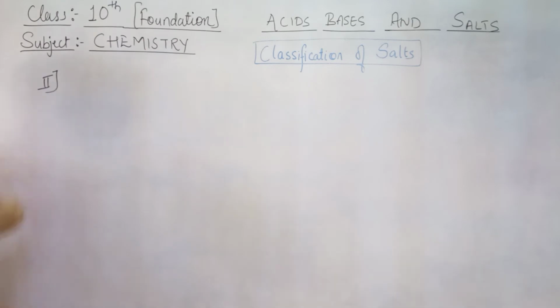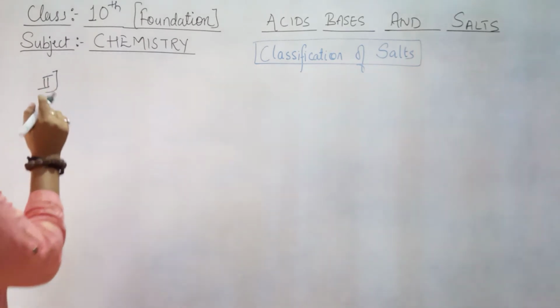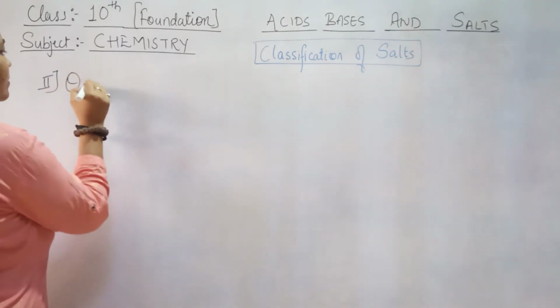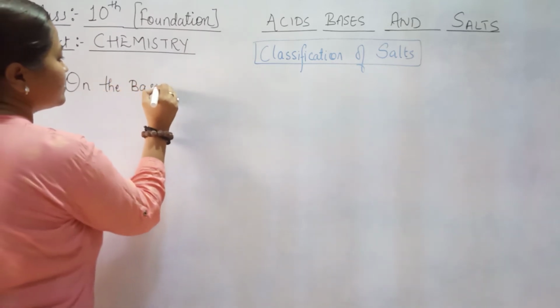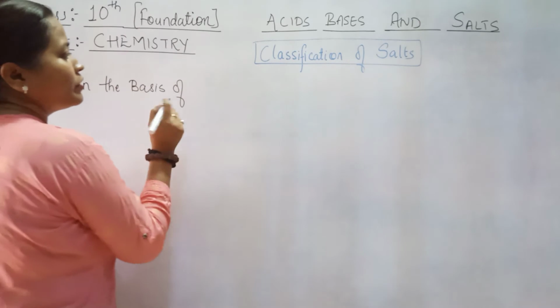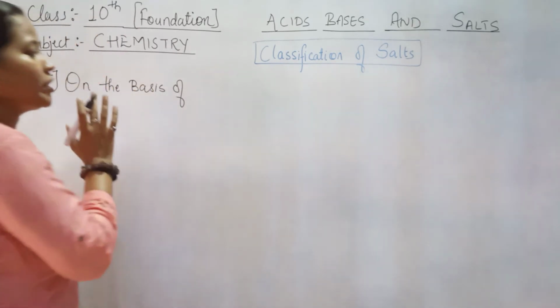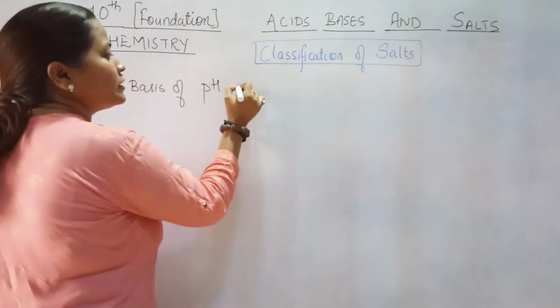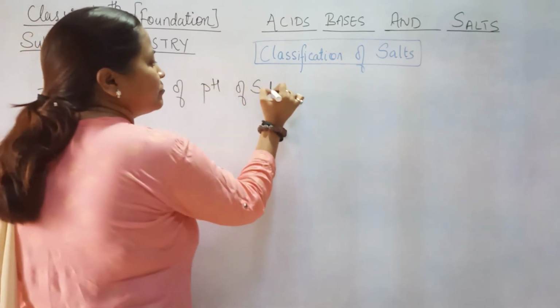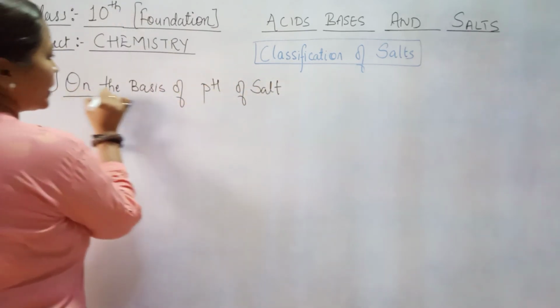The second basis or criterion for classification of salt is on the basis of pH of salt.